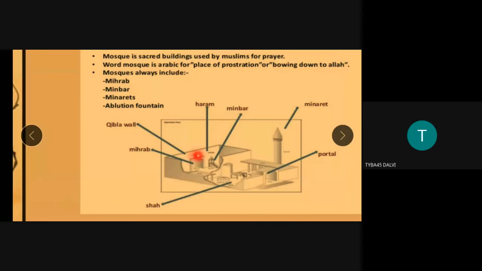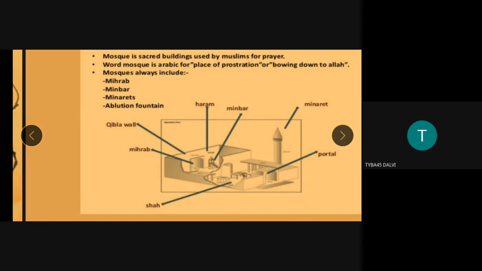And the Qibla wall has only one arch, and that arch is again ornamented with calligraphy and Quranic ayats, and again gilded with gold water and silver. Basically, it is an arch that shows the direction of Makkah, so the Muslims could prostrate, kneel, bend, and do their prayers. So this shows the direction of Mecca. It is one simple arch constructed and carved on the wall of the mosque.